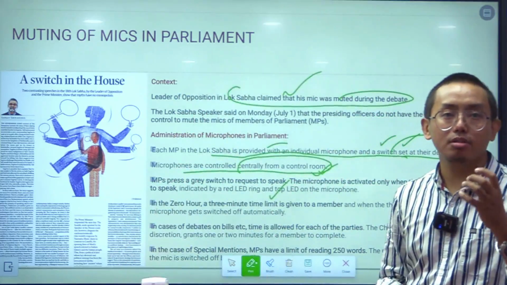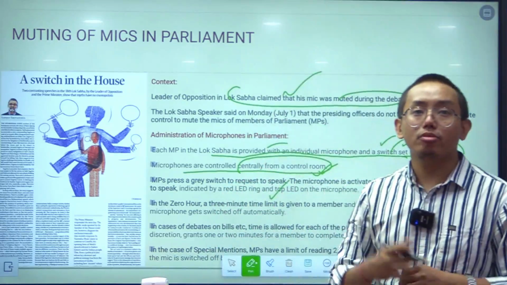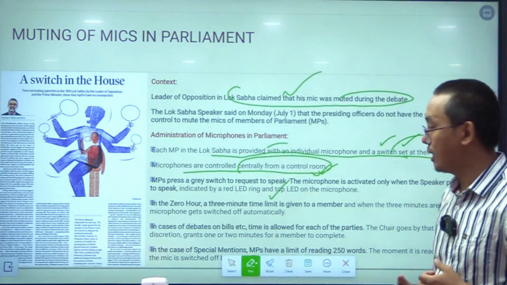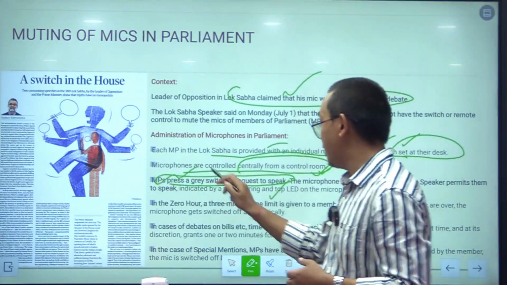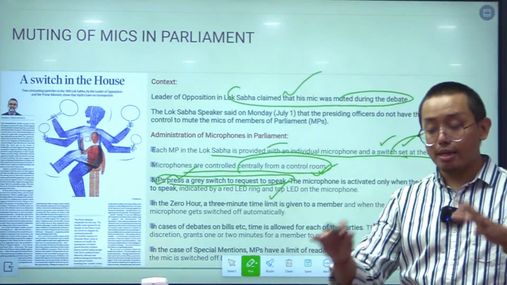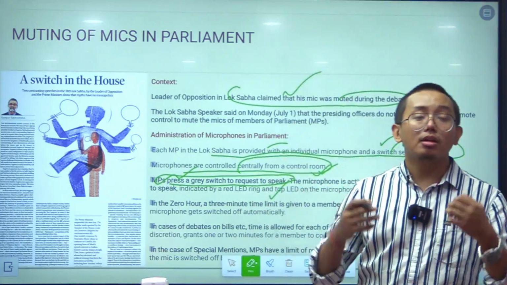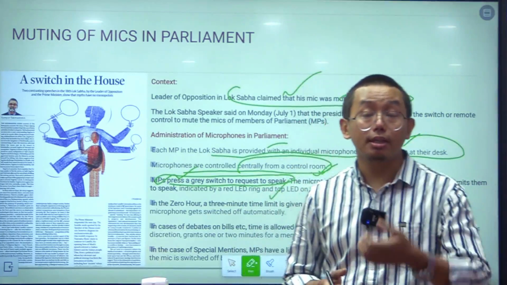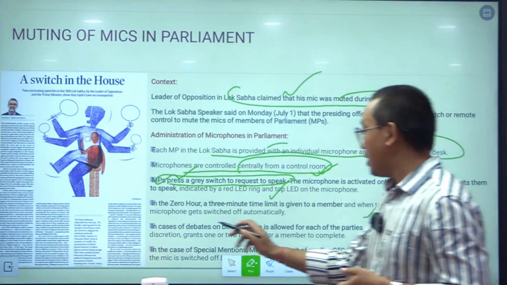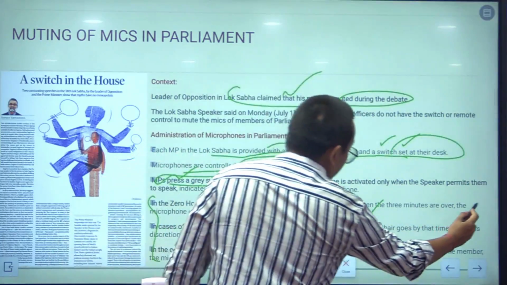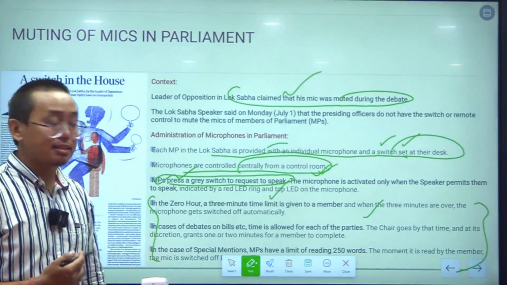If the Lok Sabha speaker says that the mic of a certain individual has to be muted, then that direction will be followed by the control room or the person sitting in the control room. And MPs press the grey switch to request to speak. Okay? So, the grey switch is there on the table of the MPs, and they can press that switch to ask the leader in the house or the speaker in the house to let them speak. Okay? And these are all important points. These 3 points are important so far as this administration of mic is concerned.